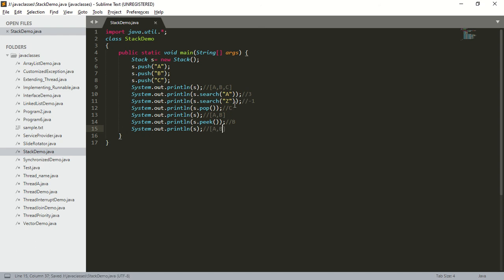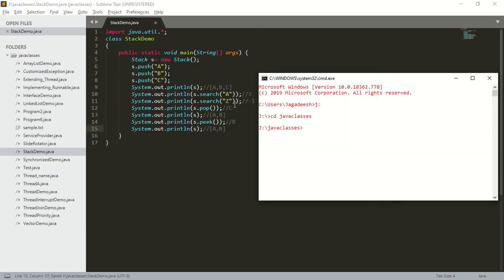So save the program, compile this. So what is the file name? javac StackDemo.java. Yes, the code compiles fine. Run the program: java StackDemo.